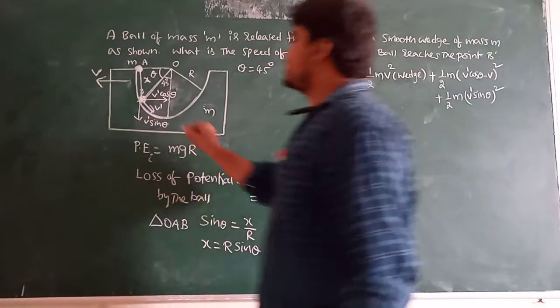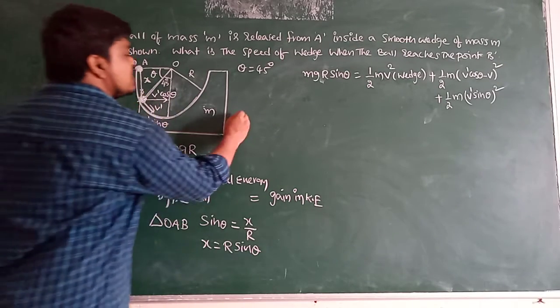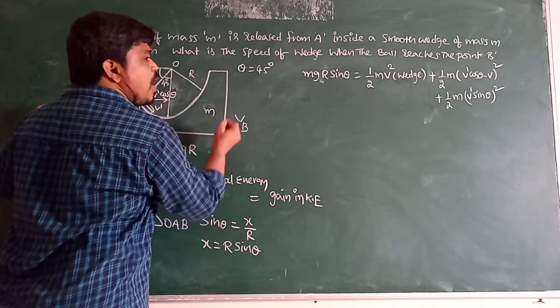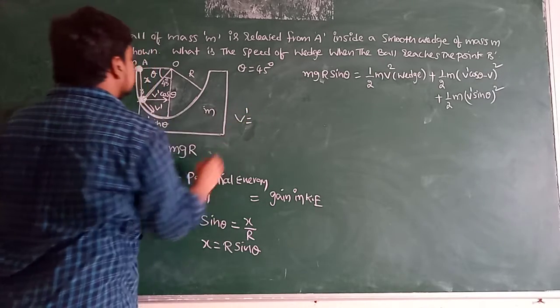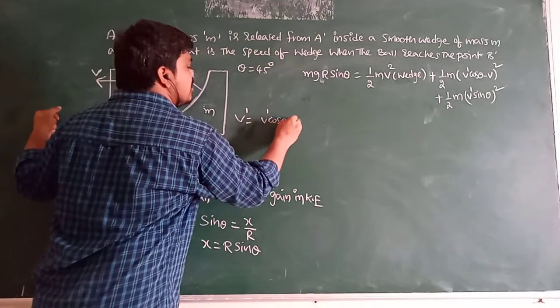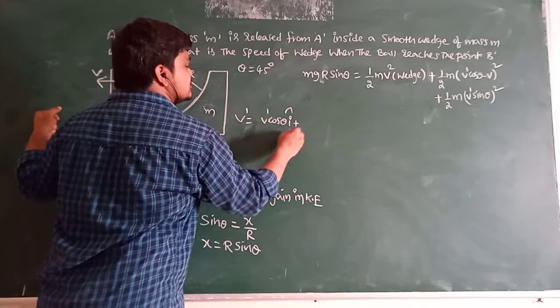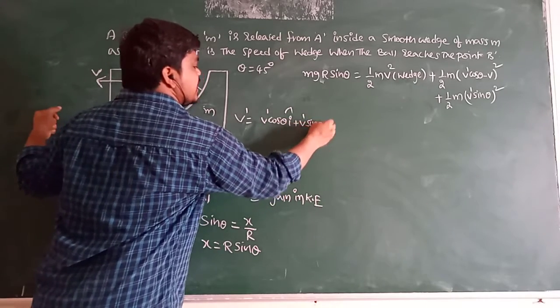Because see here, at the point B, velocity of the ball v dash is equal to v dash cos theta i cap plus v dash sin theta j cap.